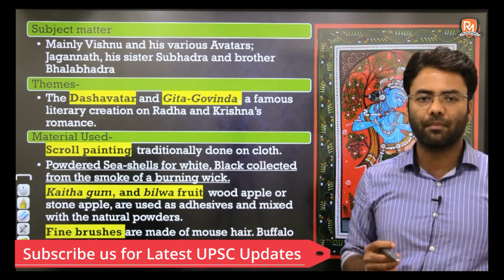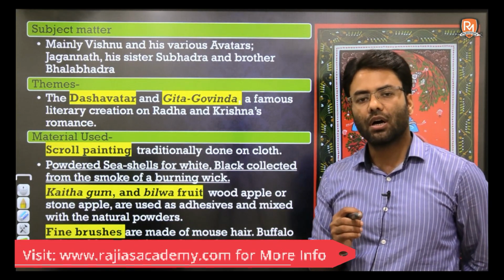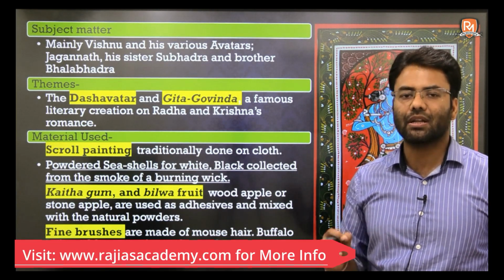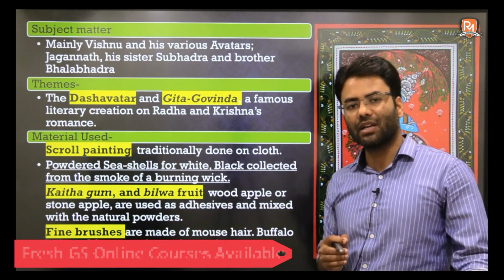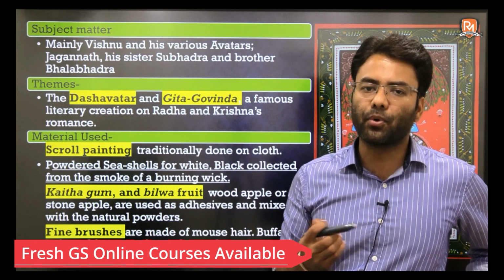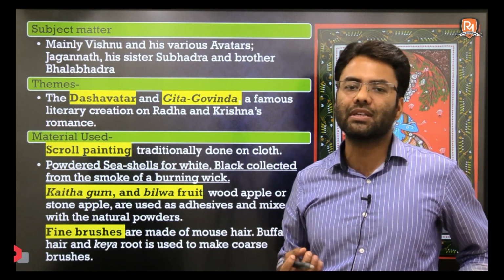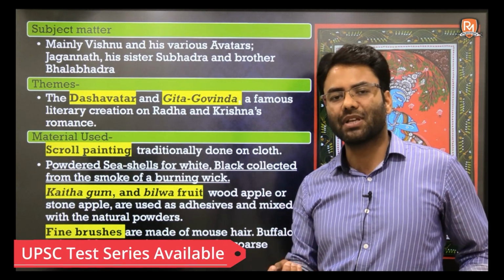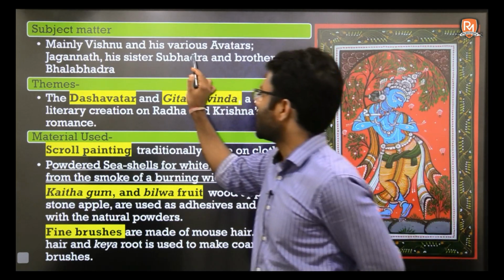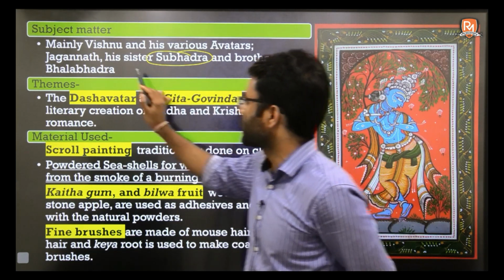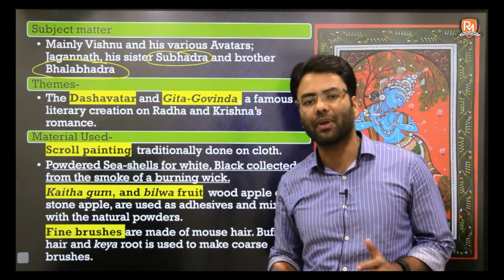Subject matter is here mythological, and regarding mythological characters, the main character is Vishnu and his various avatars. Since this painting developed in the Puri region, the main deity predominant in this painting is Jagannath. Jagannath himself is the main deity here, and apart from Jagannath, Subhadra, his sister, and his brother Balbhadra. These are the three important deities mainly depicted in these paintings.